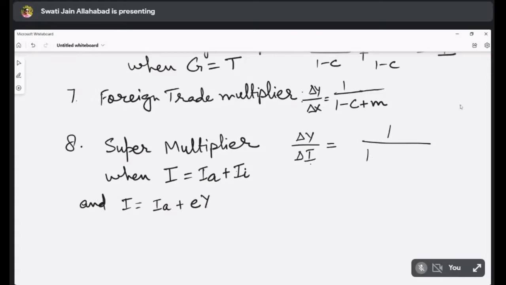So now this formula looks like this: 1 upon 1 minus C minus E. Now this E is the marginal propensity to invest.